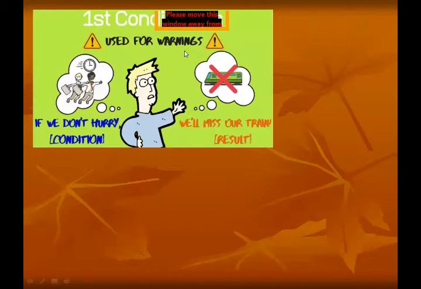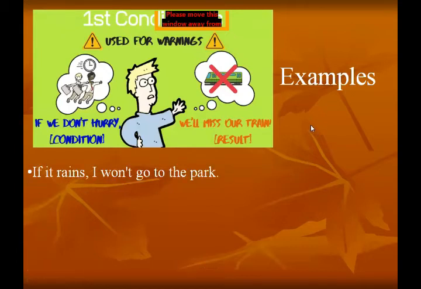When we want to give some warnings, we also use first conditional sentences, like: if we don't hurry, we will miss our train. Here you are giving a warning to someone. So you see that here we also use simple present tense in the condition clause and simple future tense in the result clause.